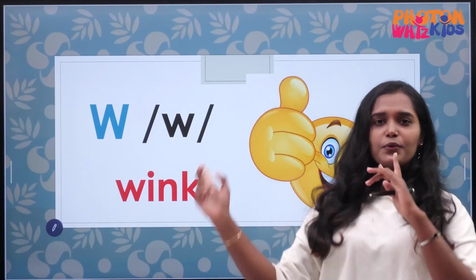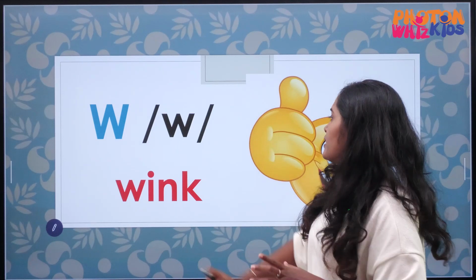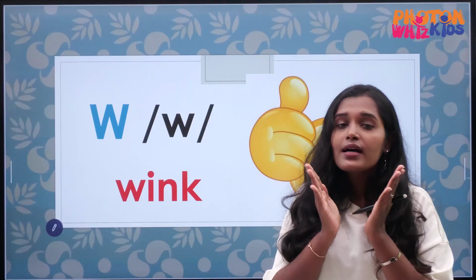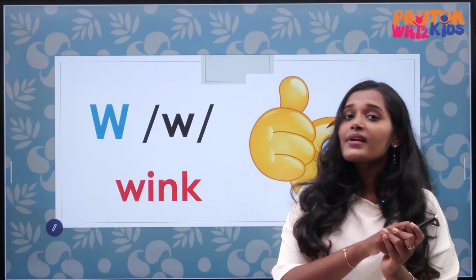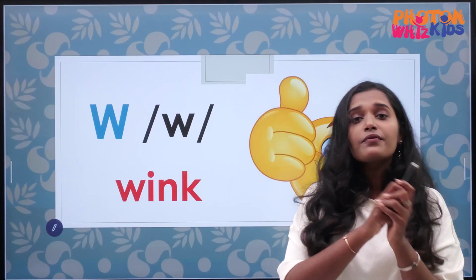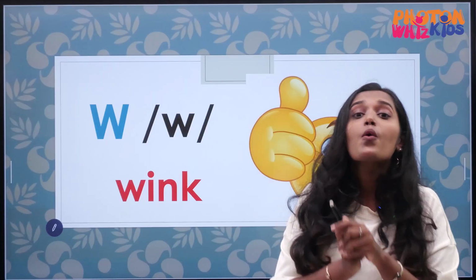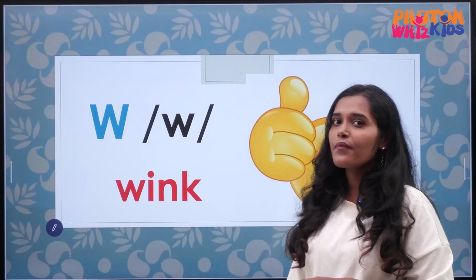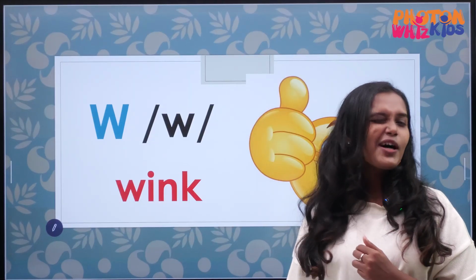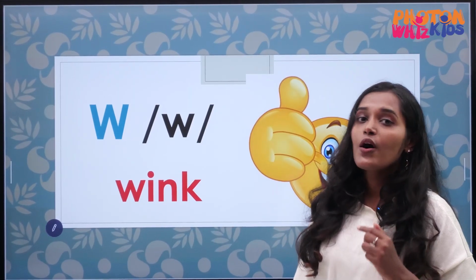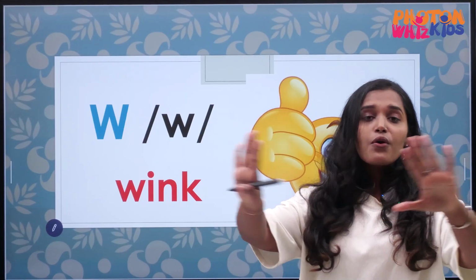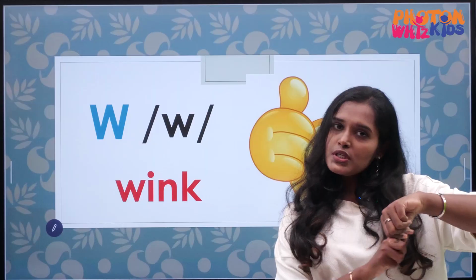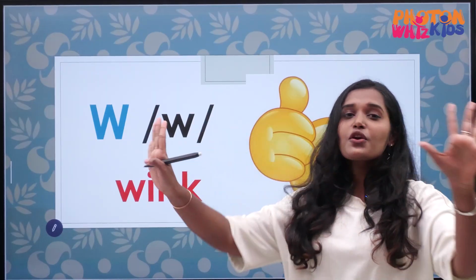The next alphabet is W. It is not V. It is W. The sound of W is W. In V, we pronounce it as V, but for W, we pronounce it as W. Wink. How do we wink? Try with me. Wink. Window. Watch.